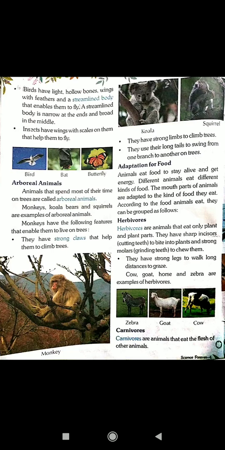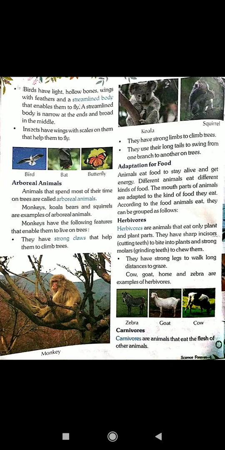Monkeys have the following features that enable them to live on trees. They have strong claws that help them to climb trees. They have strong limbs to climb trees. They use their long tails to swing from one branch to another on trees.